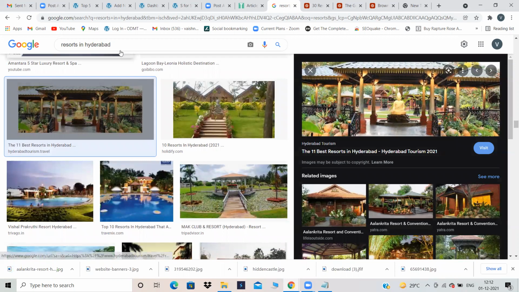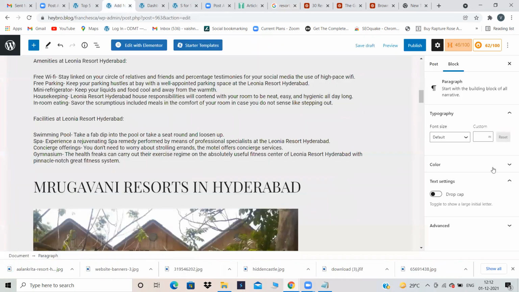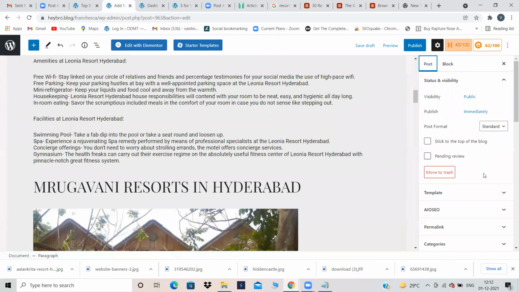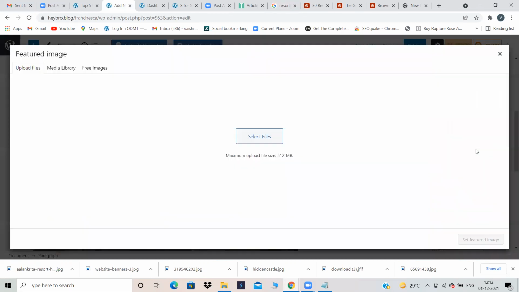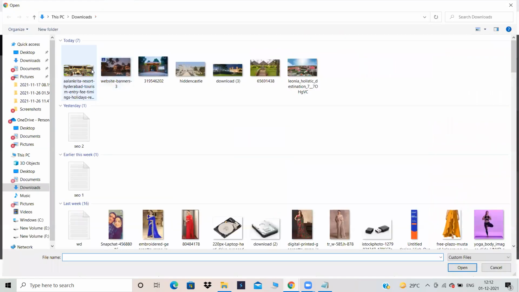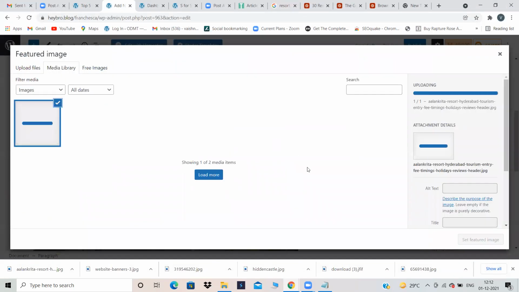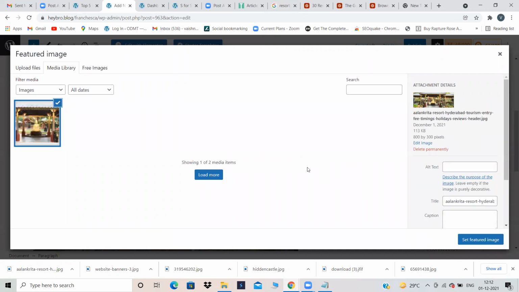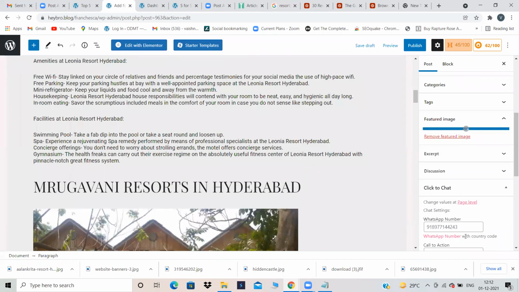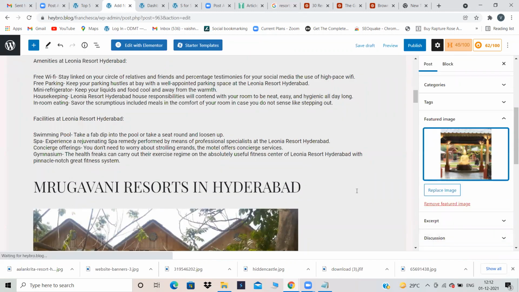Okay. Now come back to your website and add featured image. Where will the featured image be? Again, I'm reminding you, if this post and blog option does not appear, then click on the settings symbol. Sometimes in some websites, they might not appear. That is the reason I'm telling. Now click on set featured image and upload that particular image. So this is my image. I'll be setting it as my featured image. Click on featured image. Okay, my featured image has been set.